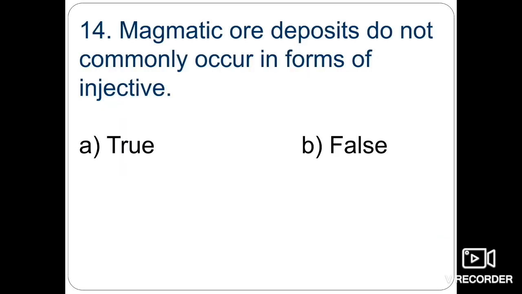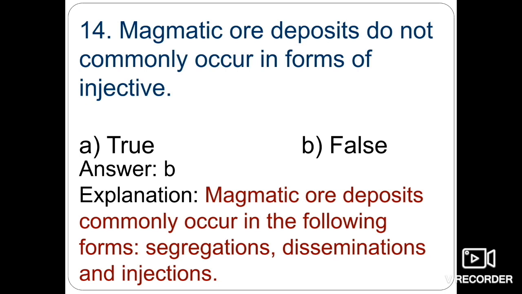Next one is: magmatic ore deposits do not commonly occur in the form of injection. Whether this statement is true or false. So the magmatic ore deposits commonly occur in the following forms. There are a few forms in which they occur. They can be either early magmatic deposits or late magmatic deposits.